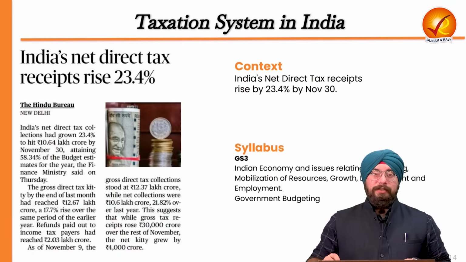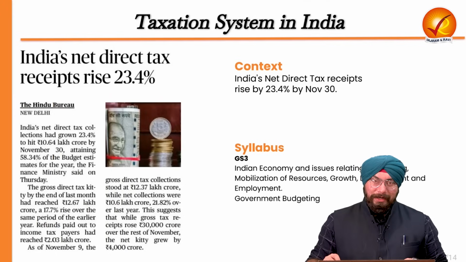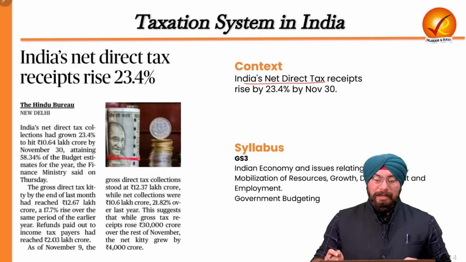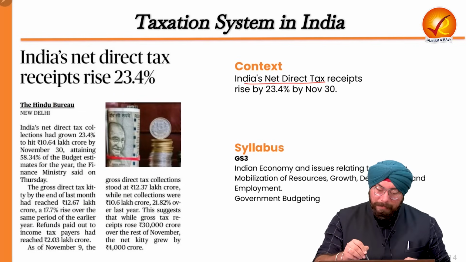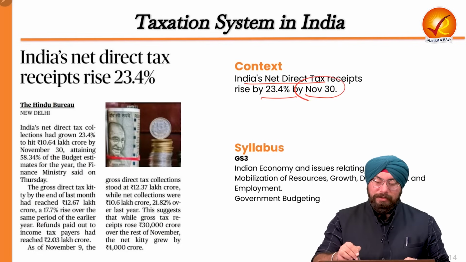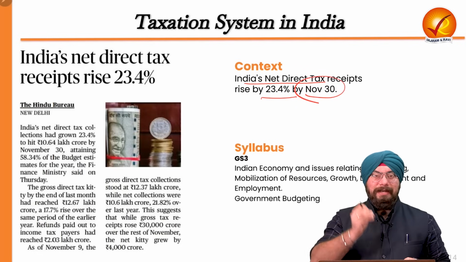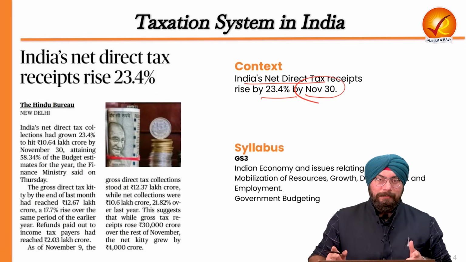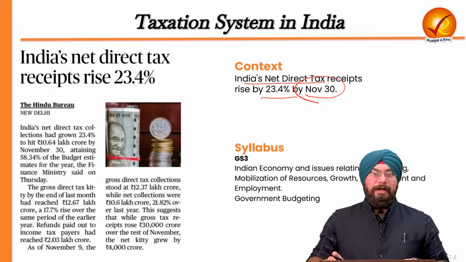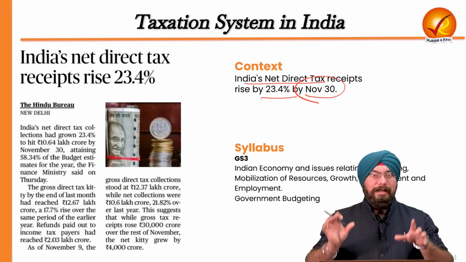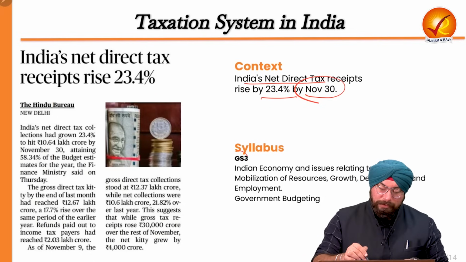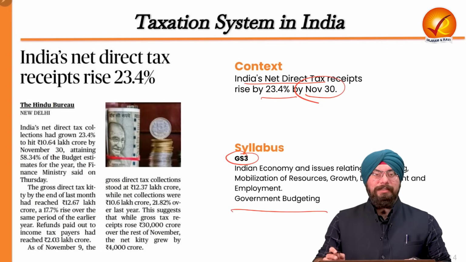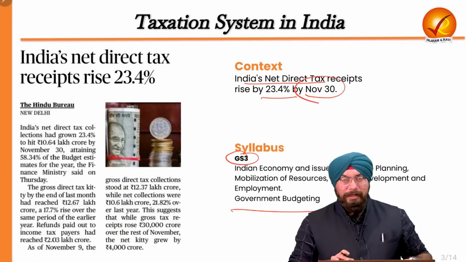The first topic is related to the taxation system in India. Now why is it news? Because recently India's net direct tax receipts have risen by 23.4% by November 30. Now, in order to understand this net direct tax, we need to understand what are direct taxes and what are indirect taxes. And while understanding that, we'll be trying to understand the taxation system in the country. Now, why is it important for our syllabus? Because again, in GS paper 3, the Indian economy section and the government budgeting section, this taxation system becomes very, very important.